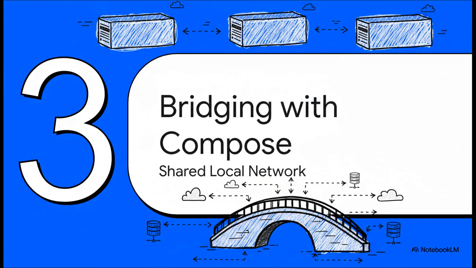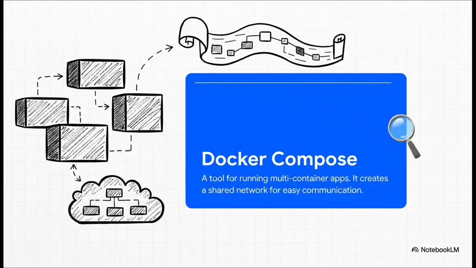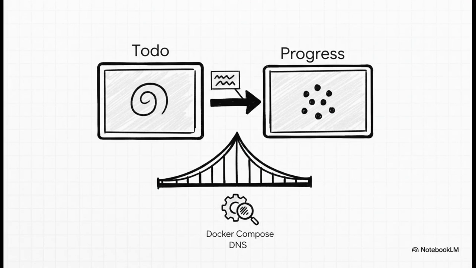Well, we need to build a bridge. We need to create a shared network that lets our little isolated containers finally see each other and start talking. And the perfect tool for this job is Docker Compose. It lets you define your entire multi-container application in a single file. And here's the magic part. When it launches your containers, it automatically creates that shared network for them. It's a game changer.